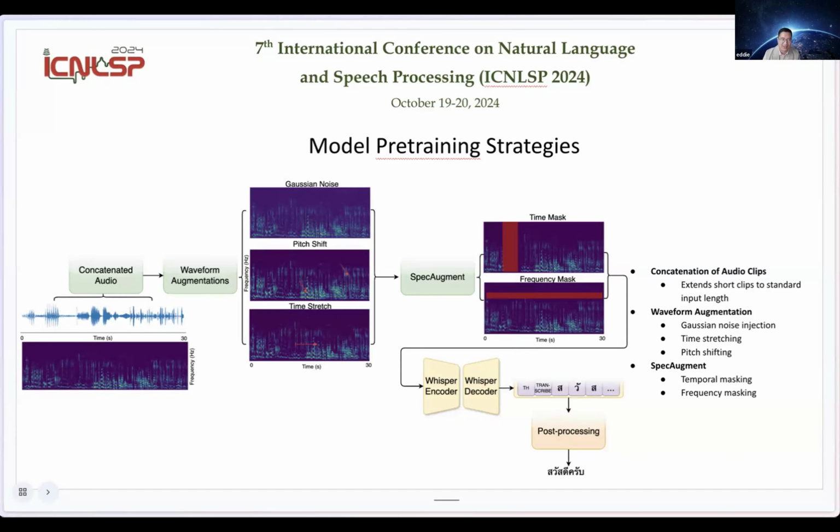And then we do different waveform augmentations, like injecting noises, pitch shifting, and time stretching. And then we also do SpecAugment, which is basically masking different frequency bands and time domain, right? And with all that, we do the pre-training on Whisper models.